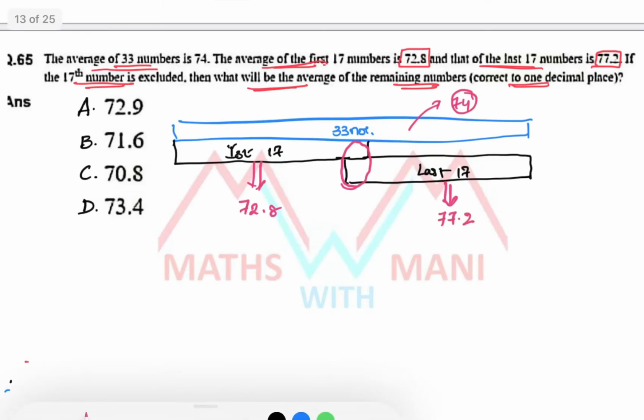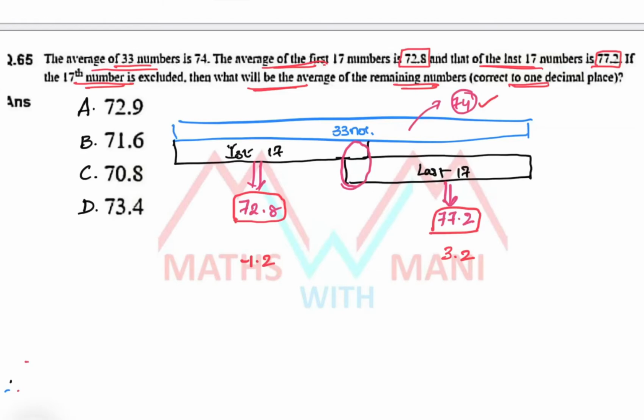Now, 72.8 compared with the overall average of 74 is less, by 1.2. What about the last 17? 77.2, compared with the overall average, is more by 3.2. Clear? Yes or no? Okay.